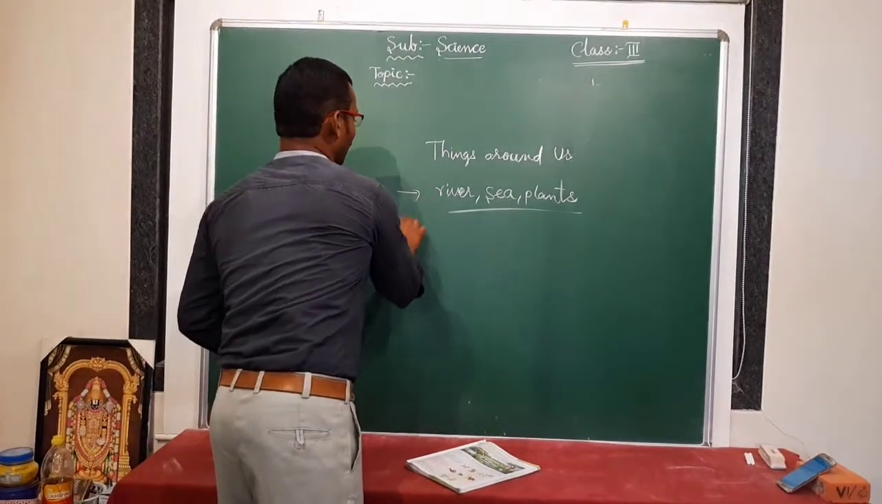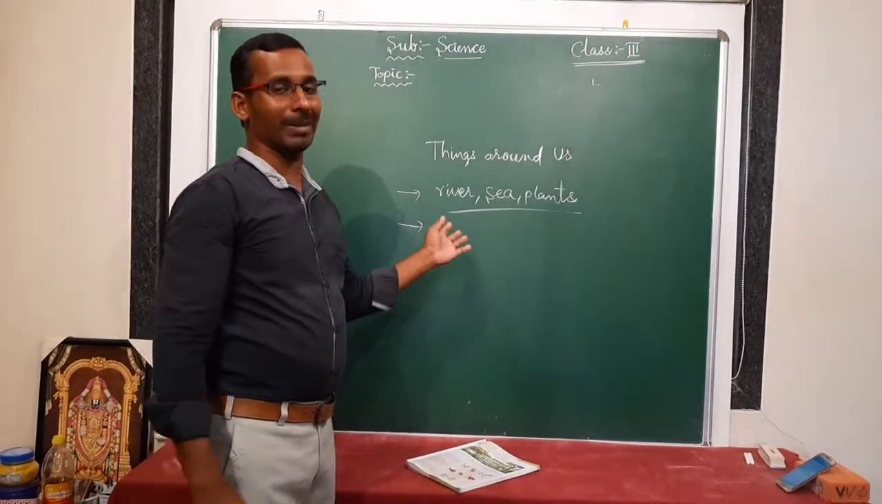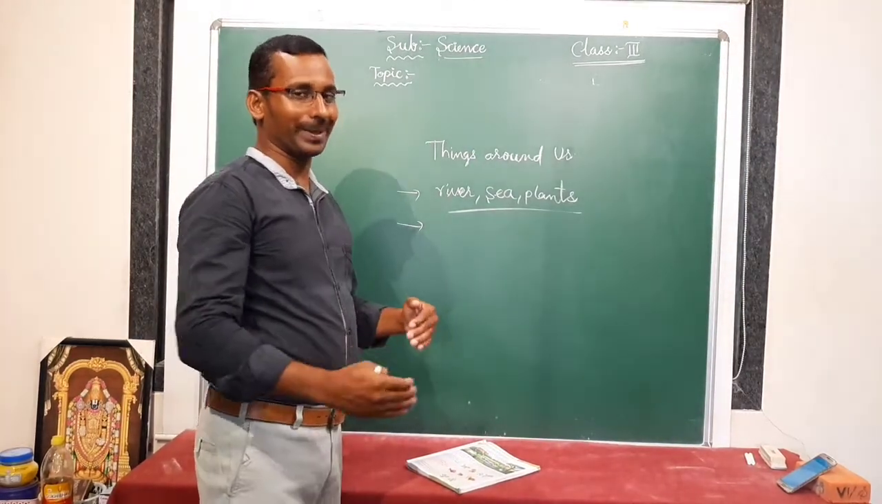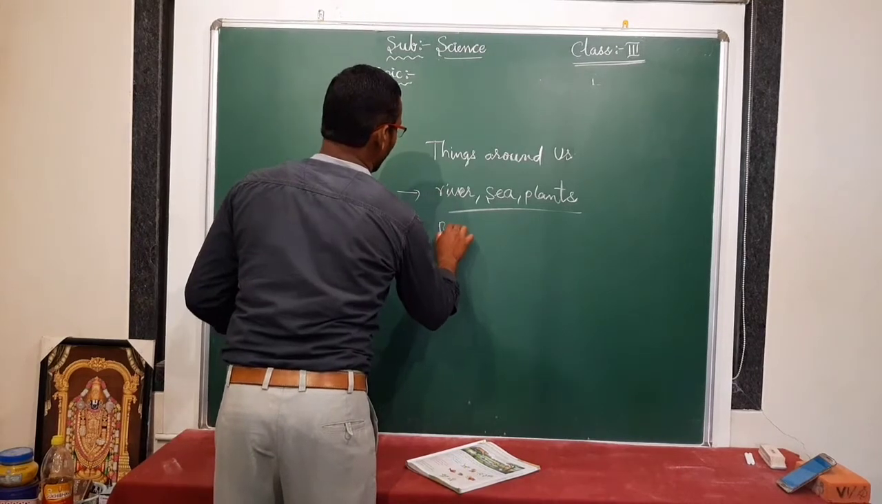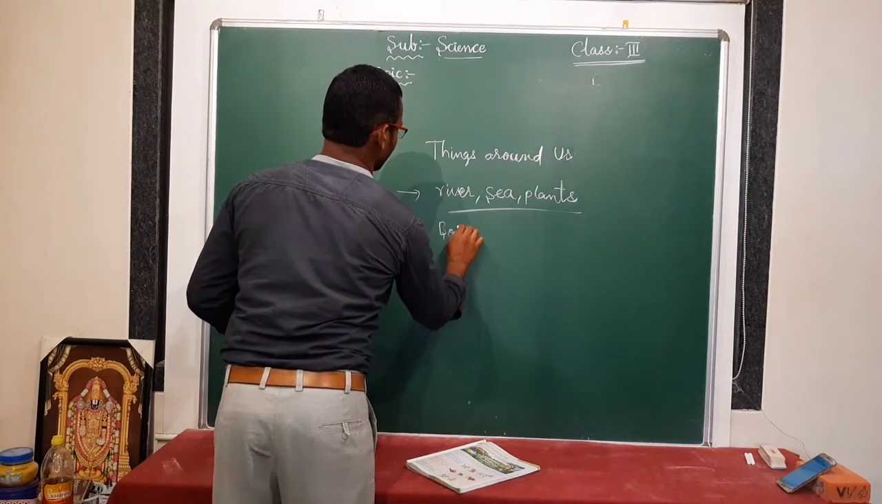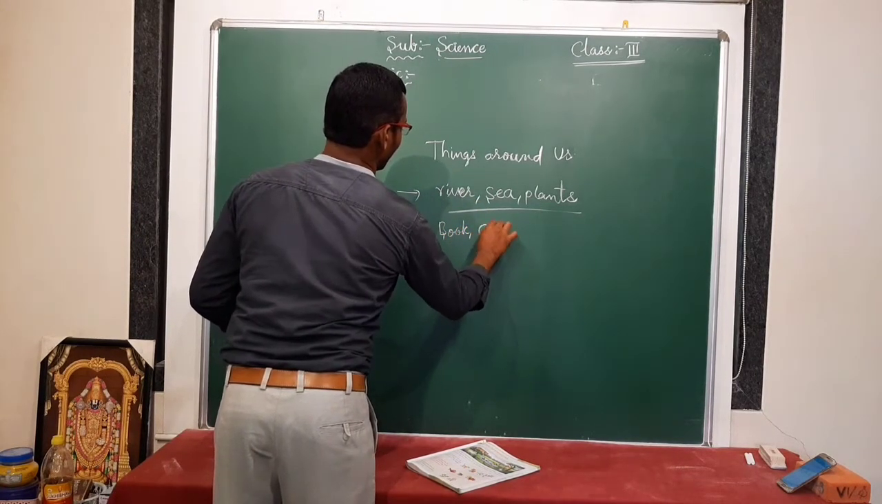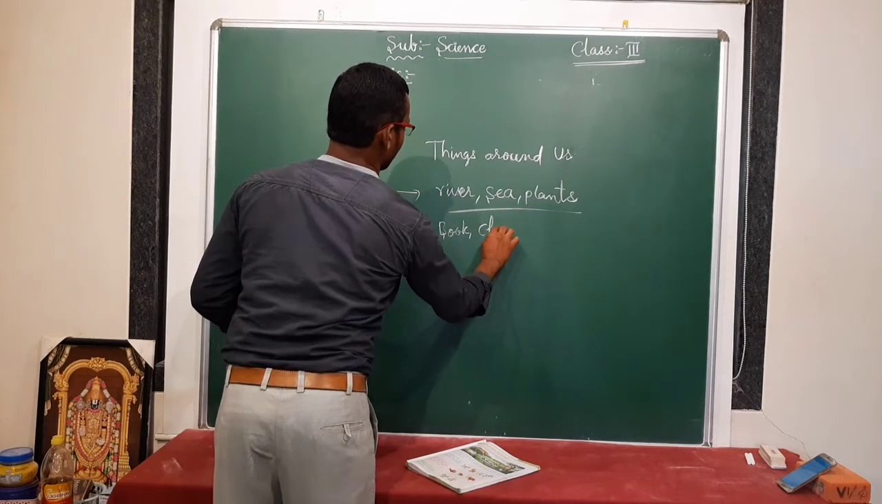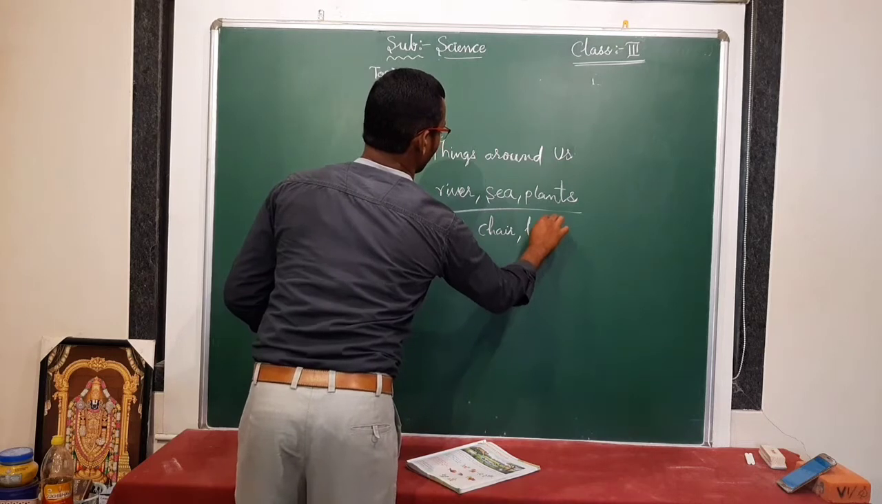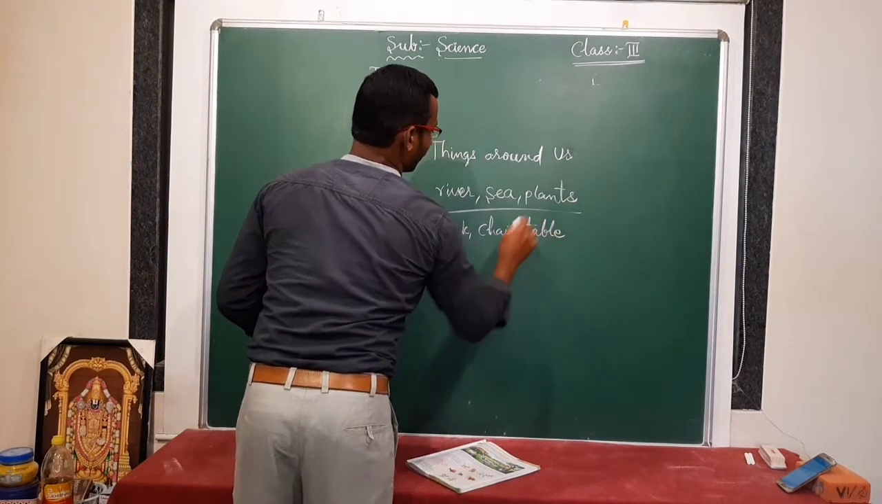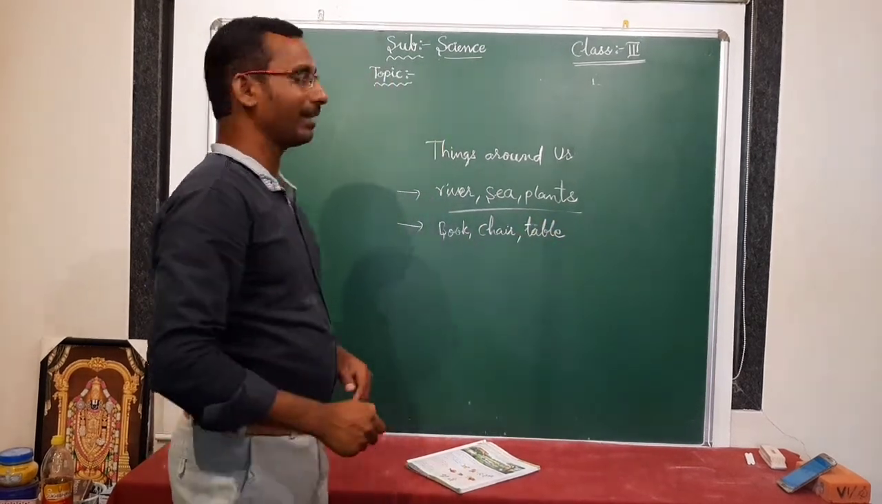So these are the examples of natural things. Okay, and the second one is man-made things. So human beings are creating them. What are the examples? Book, chair, table. So these are the examples for man-made things.